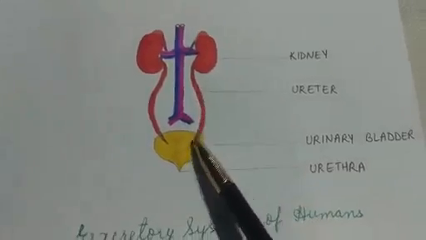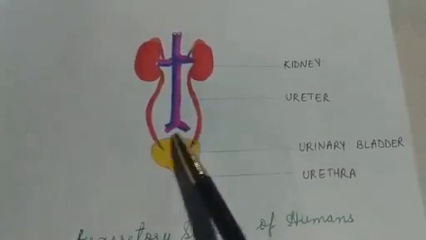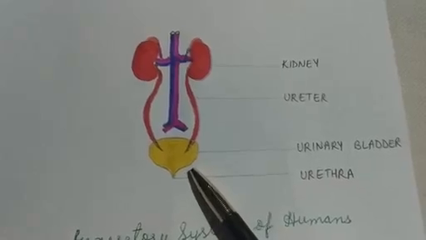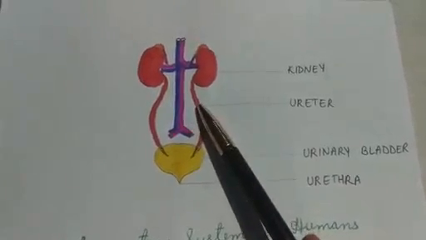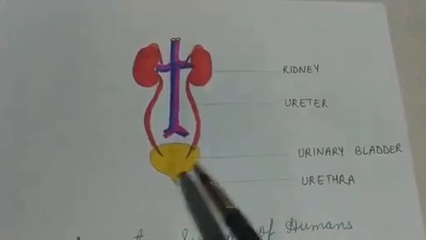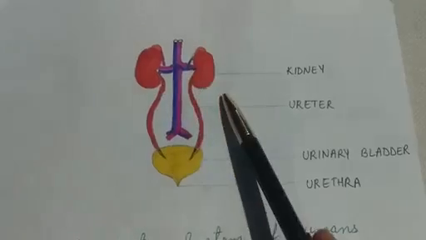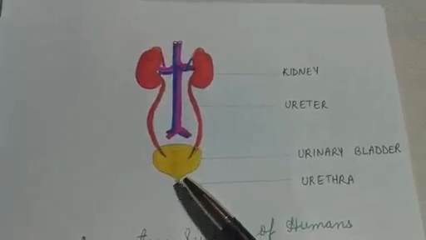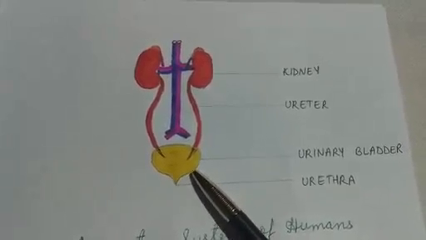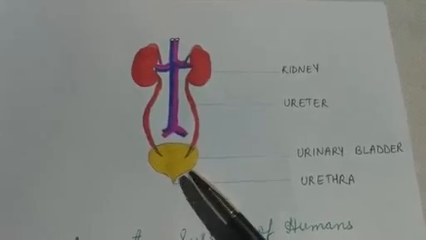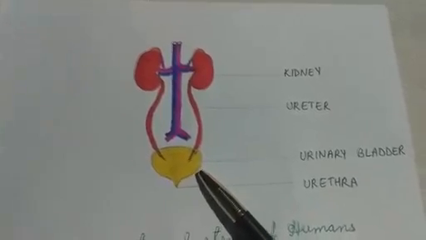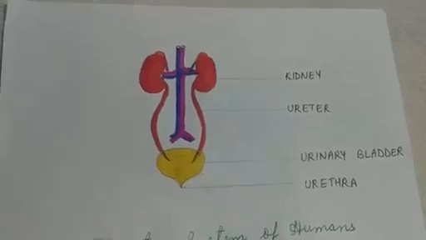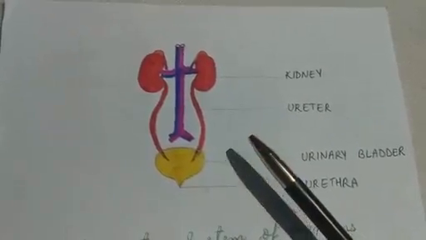Now when the urine reaches the urinary bladder. So what is the urinary bladder? It is a hollow muscular organ that collects urine from the kidneys before passing it out of the body. It is an elastic organ. The normal capacity of the urinary bladder is 400 to 600 ml. During urination, the muscles of the urinary bladder contract to allow the urine to flow out of the body.